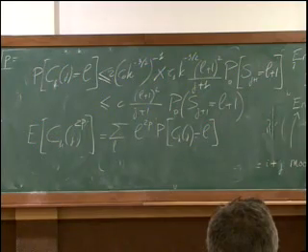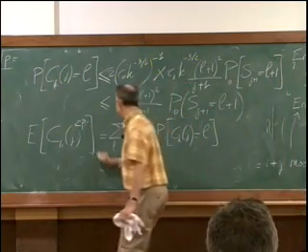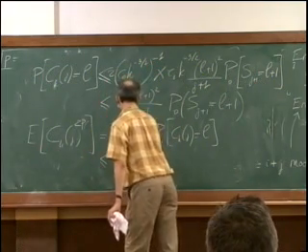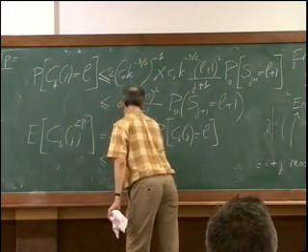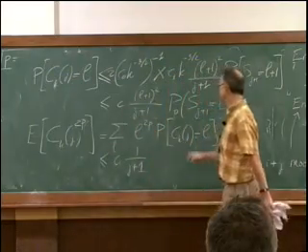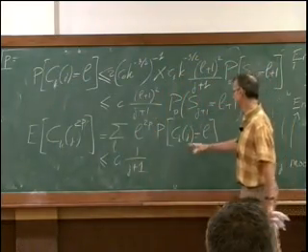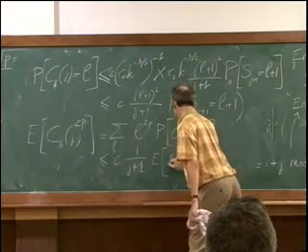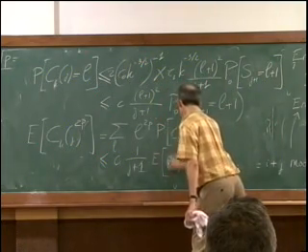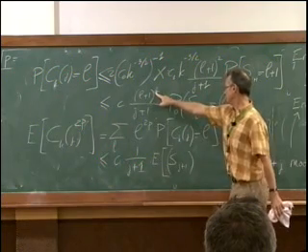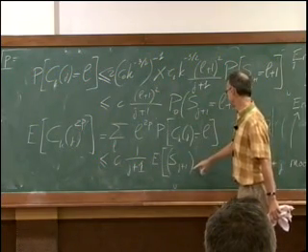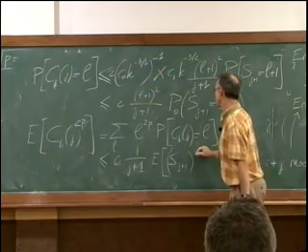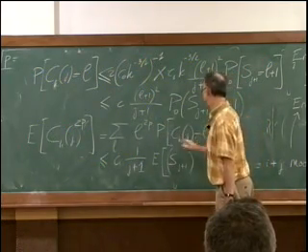What you will get is an upper bound by C times 1 over j plus 1 times the expected value of S_{j+1}, but because of the square which is here, you will get S_{j+1} to the power 2p plus 2.